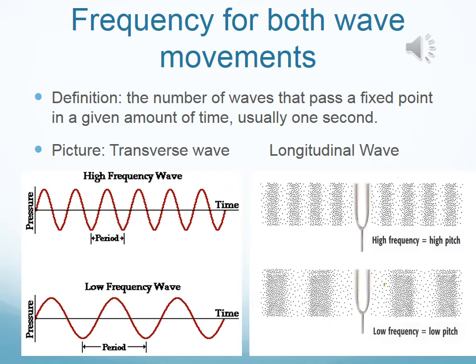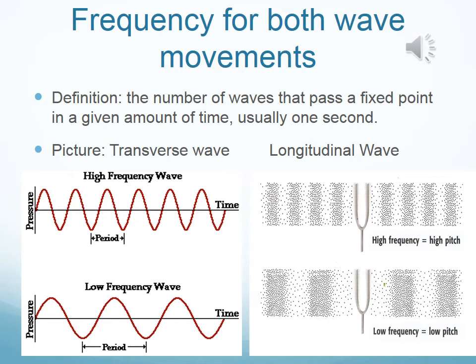So let's try to figure out what is the frequency for the two waves that we have. Let's start with the transverse wave. We have one of high frequency and one with low frequency. If we're looking at the number of waves, we actually have to count the wavelengths. So let's take a look at the first one.